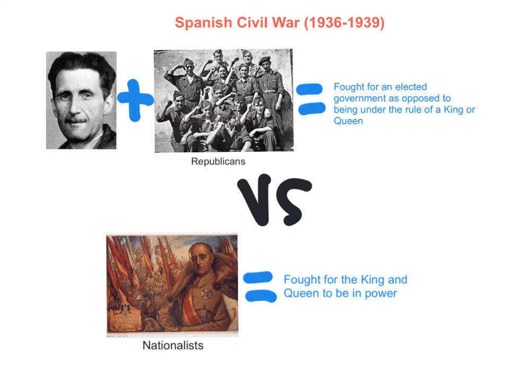George Orwell wrote the first draft of Animal Farm after his experiences fighting for the Republicans in the Spanish Civil War. The Republicans were fighting for an elected government as opposed to being under the rule of a king or queen. That was the system that existed in Spain at the time. The nationalists were fighting to keep the king and queen in power.